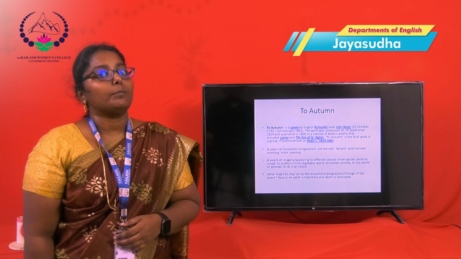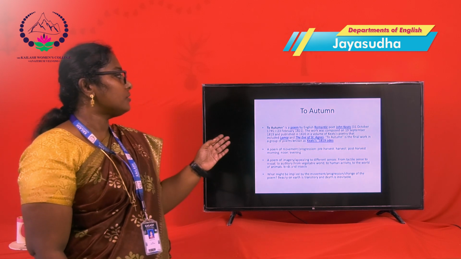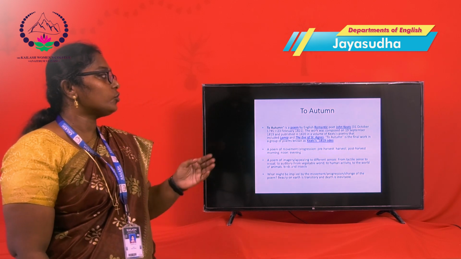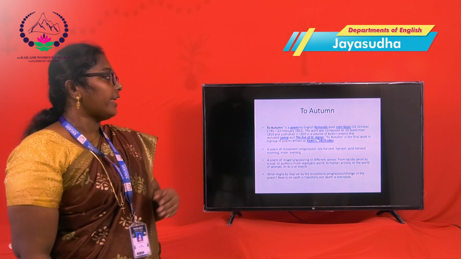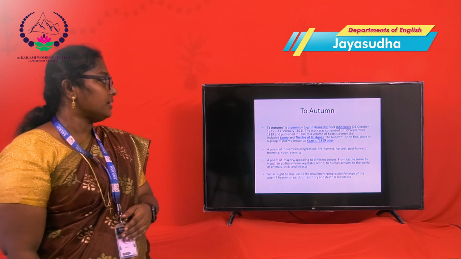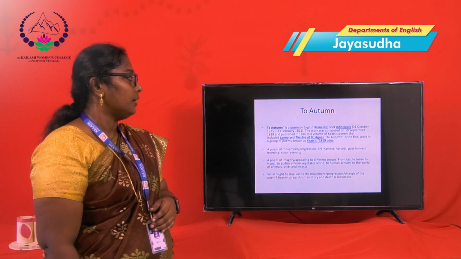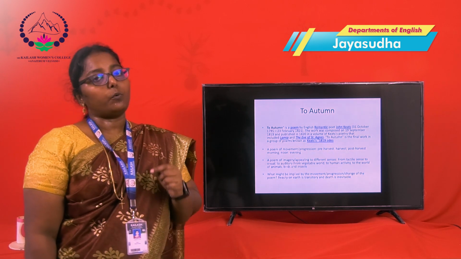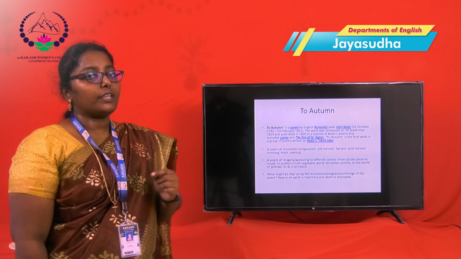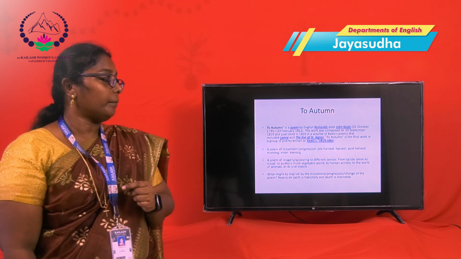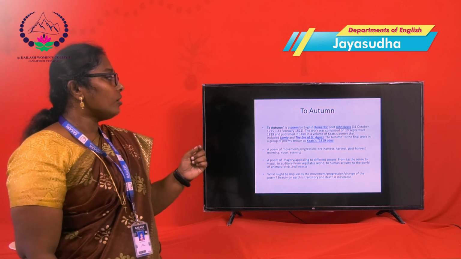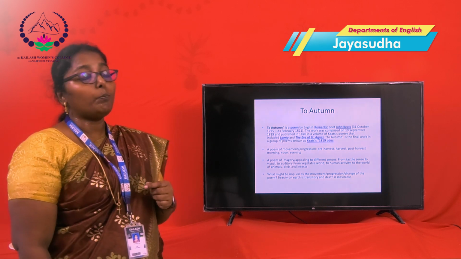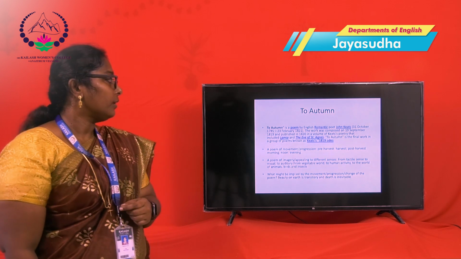Now we are going to look at the poem To Autumn. To Autumn is a poem by the English Romantic poet John Keats. The work was composed on 19 September 1819 and published in 1820 in a volume of Keats' poetry. In that volume, there are also famous poems included, Lamia and The Eve of St. Agnes. To Autumn is the final work in a group of Keats' odes.